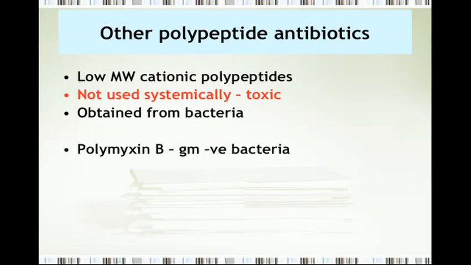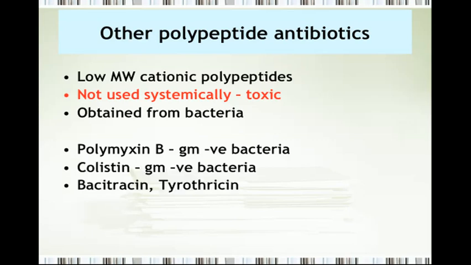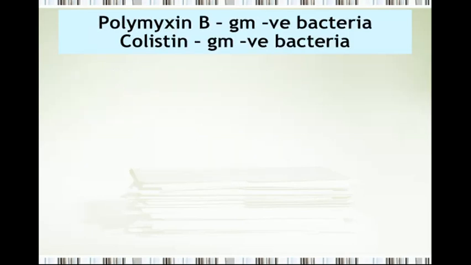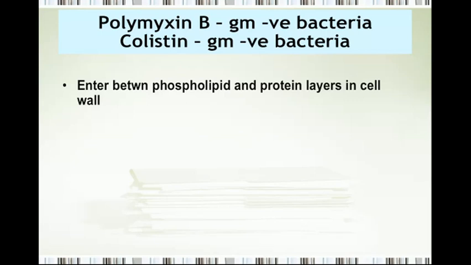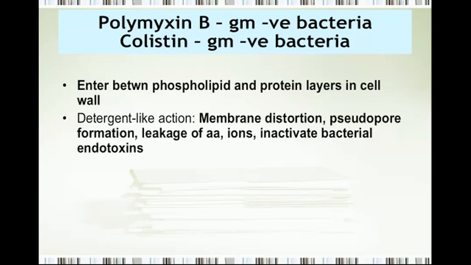So there's polymyxin B, which is for gram-negative bacteria, colistin, which is also for gram-negative bacteria, and you have bacitracin and tyrothricin. Polymyxin B and colistin, they enter between the phospholipid and protein layers in the cell wall. So this is how they go inside, and they have a detergent-like action.